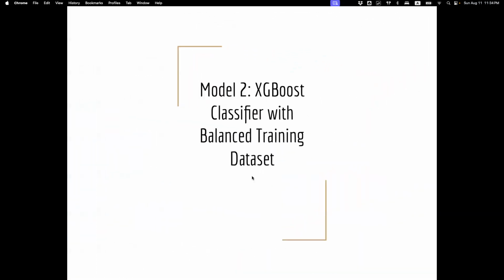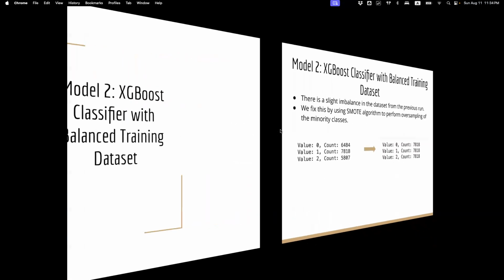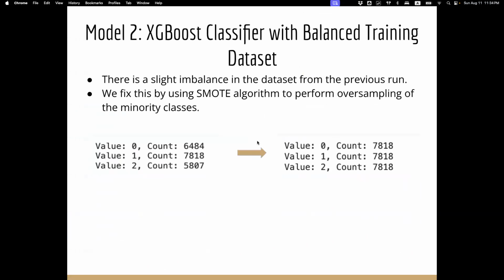Then, in the first model, the training set that we used had some imbalanced classes, as shown in the previous slide. In this slide, we can see that the first class has the highest number of rows, while the value 2 has the lowest number of rows. So this can cause some bias in our model. To avoid that, we use the SMOTE algorithm to upsample the minority classes. On the right, we can see that all of the rows are equal.